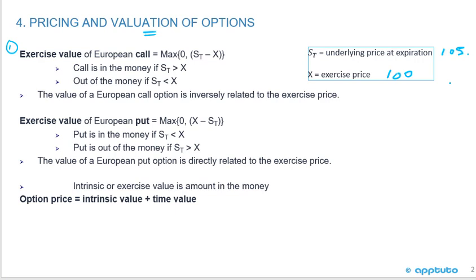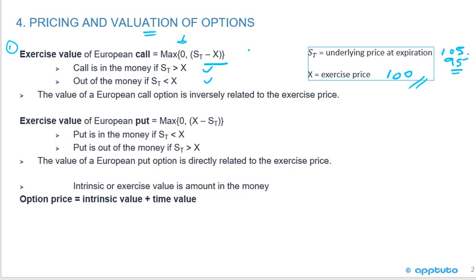So we know that the value at expiration is the maximum of 0 or the underlying price at expiration minus the exercise price, which we have here. Okay. So the call is in the money if the underlying price at expiration is greater than the exercise price, and it is out of the money if the underlying price at expiration is less than. Because if this was, say, 95, you would say, why would I buy at 100 if the underlying price was at 95? So the option would expire worthless at 0.